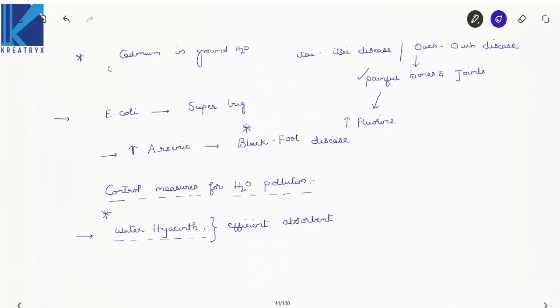Let us discuss the chemical methods. What are the chemical methods? The first one is the ion exchange method. What is this ion exchange method?